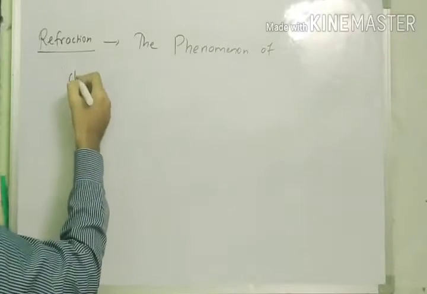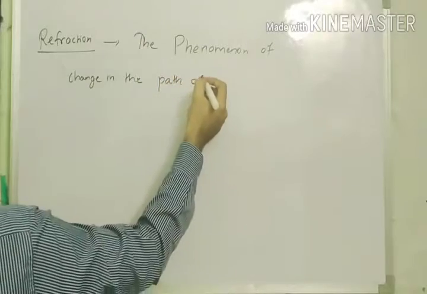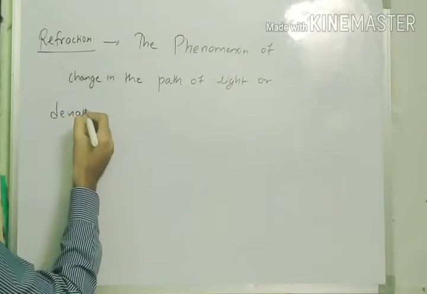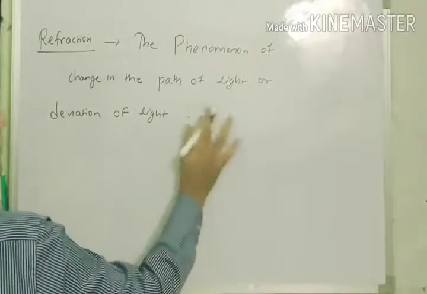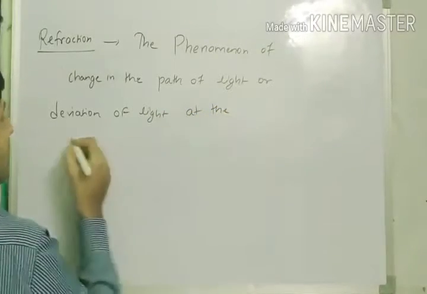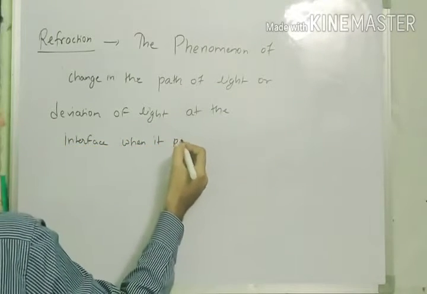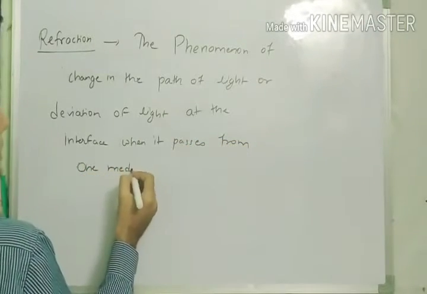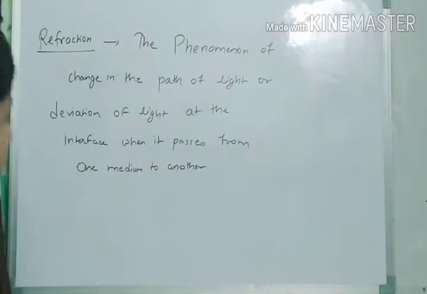The phenomenon of change in the path of light or deviation of light at the interface when it passes from one medium to another.